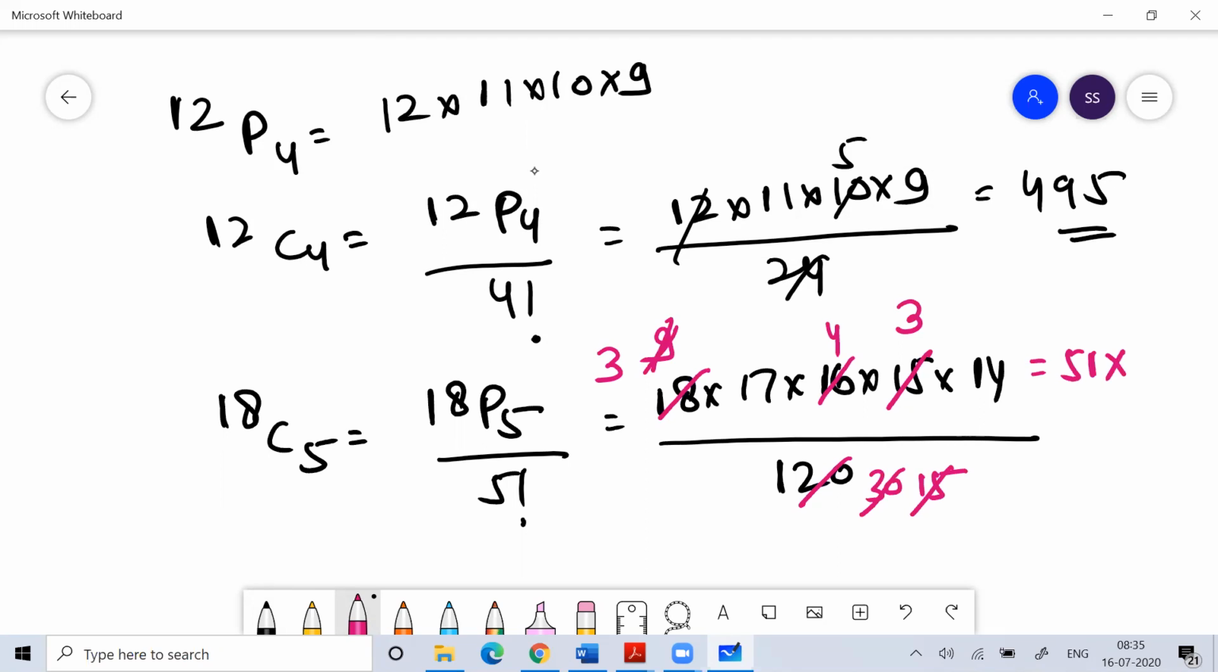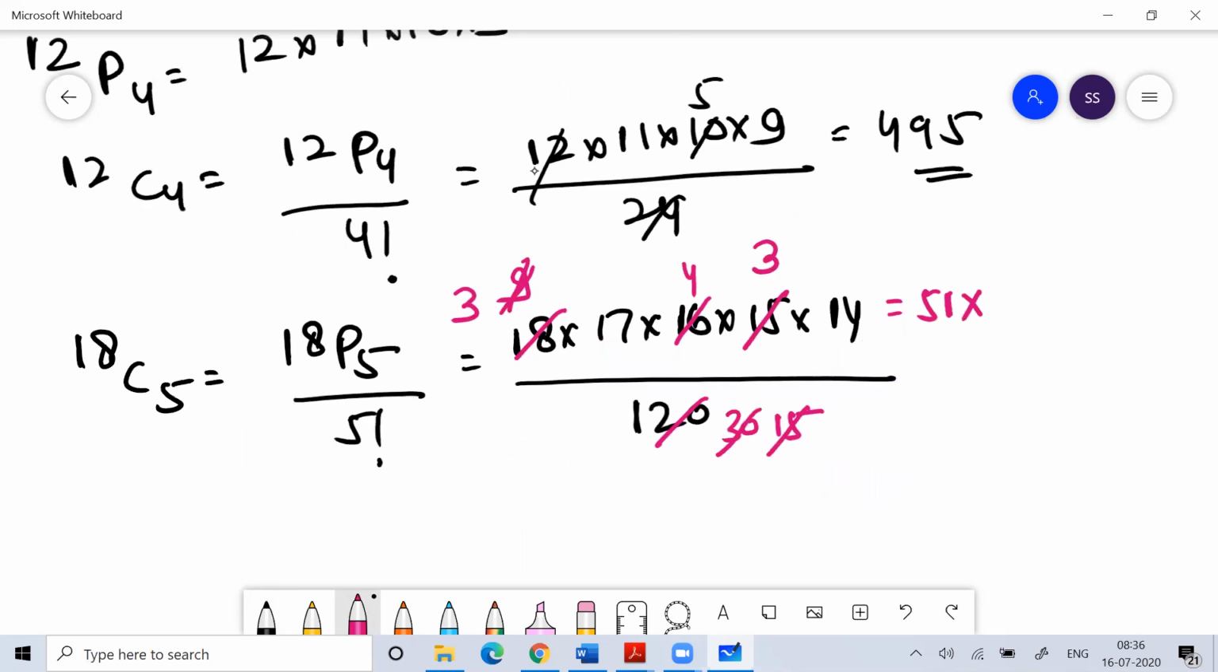17 threes are 51, and then 12 into 14. I can find its value, that is my answer for 18C5. Okay, so I hope you are understanding the concept of permutation and combination.